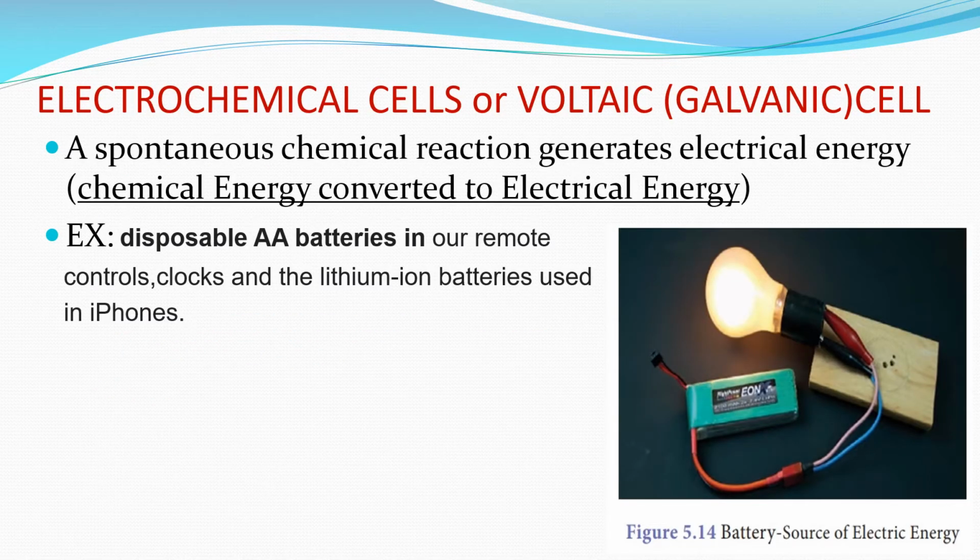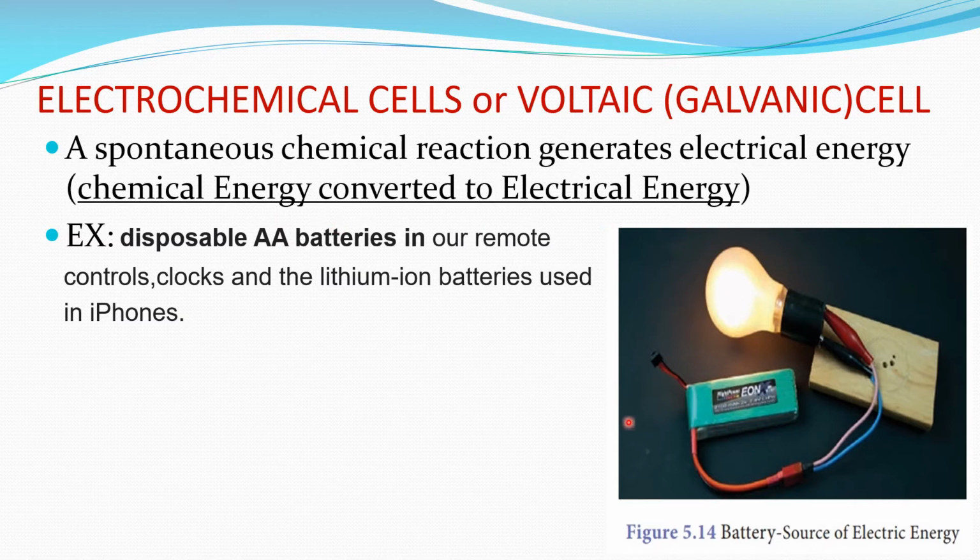The first type of cell is the electrochemical cell, or voltaic cell, also called the galvanic cell, in which a spontaneous chemical reaction generates electrical energy. That is, chemical energy gets converted to electrical energy.